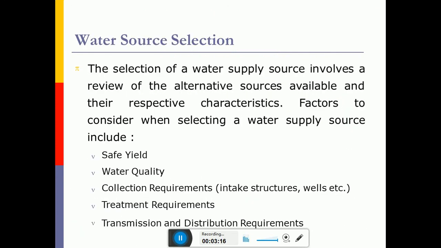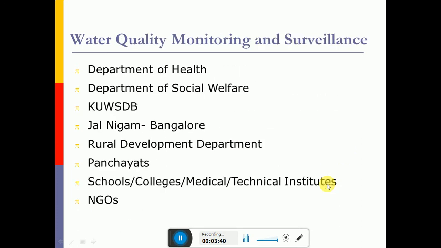And the treatment requirements: water treatment involves various units like sedimentation, coagulation, and flocculation. The treatment requirements should be selected depending on the quality of the water. Then transmission and distribution requirements, that is the laying of underground pipes, different types of valves, and all those things should be provided for a water supply scheme.